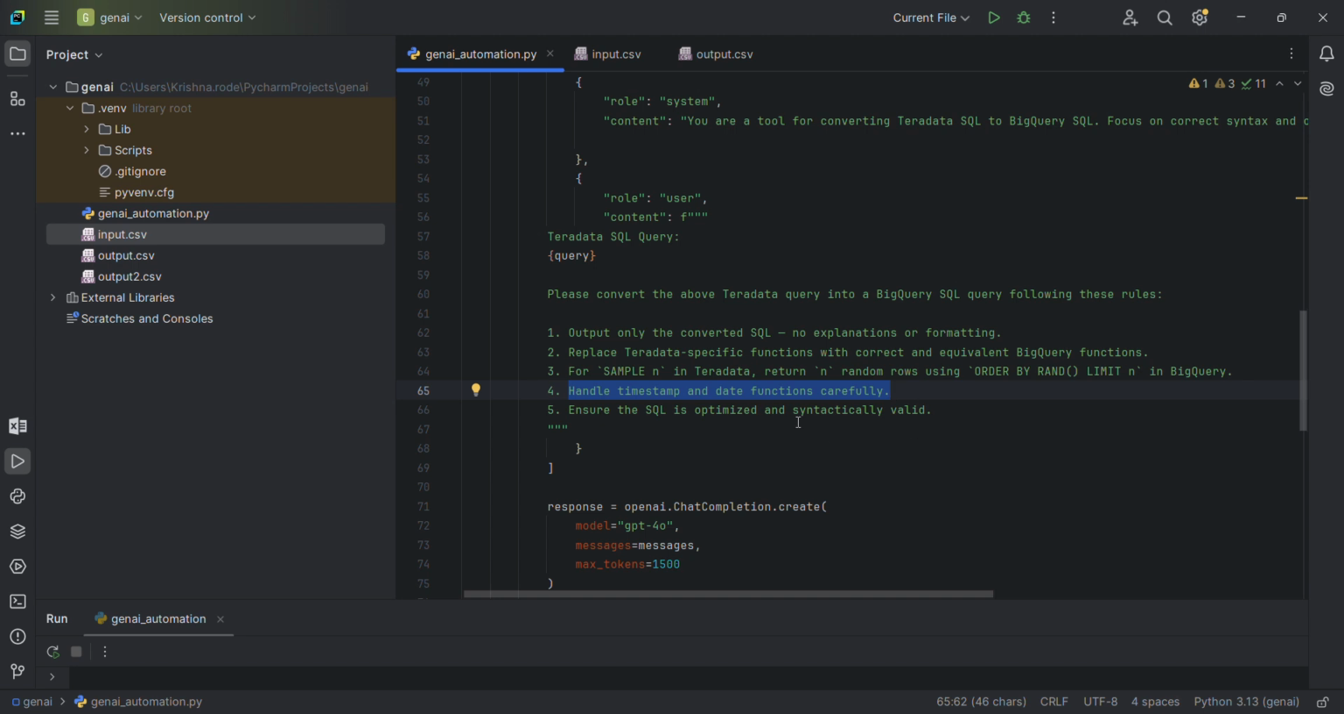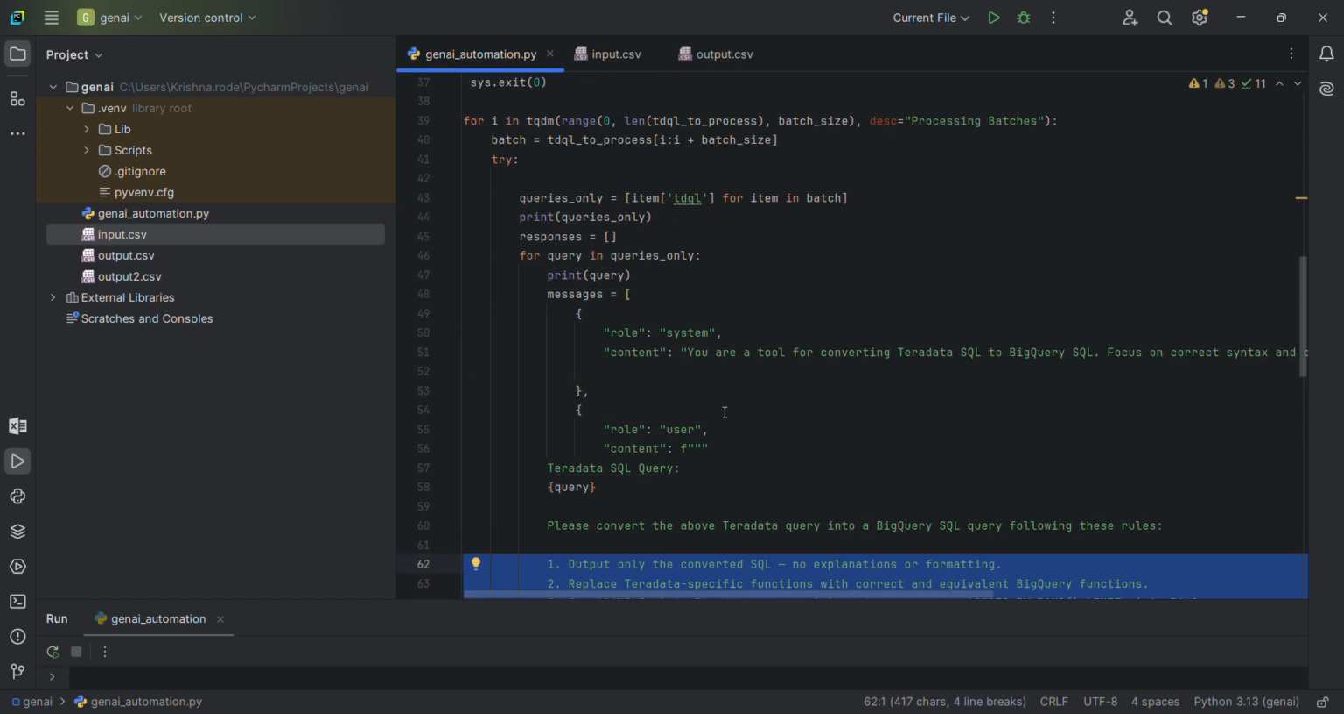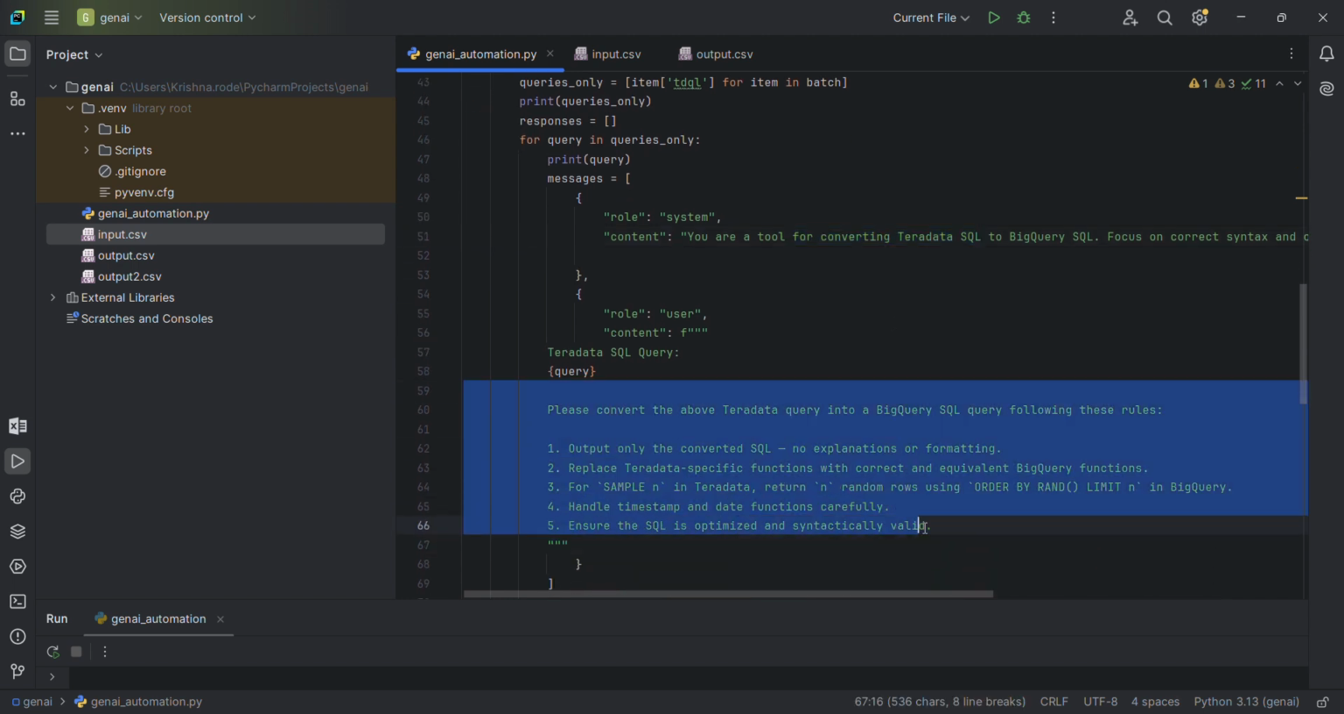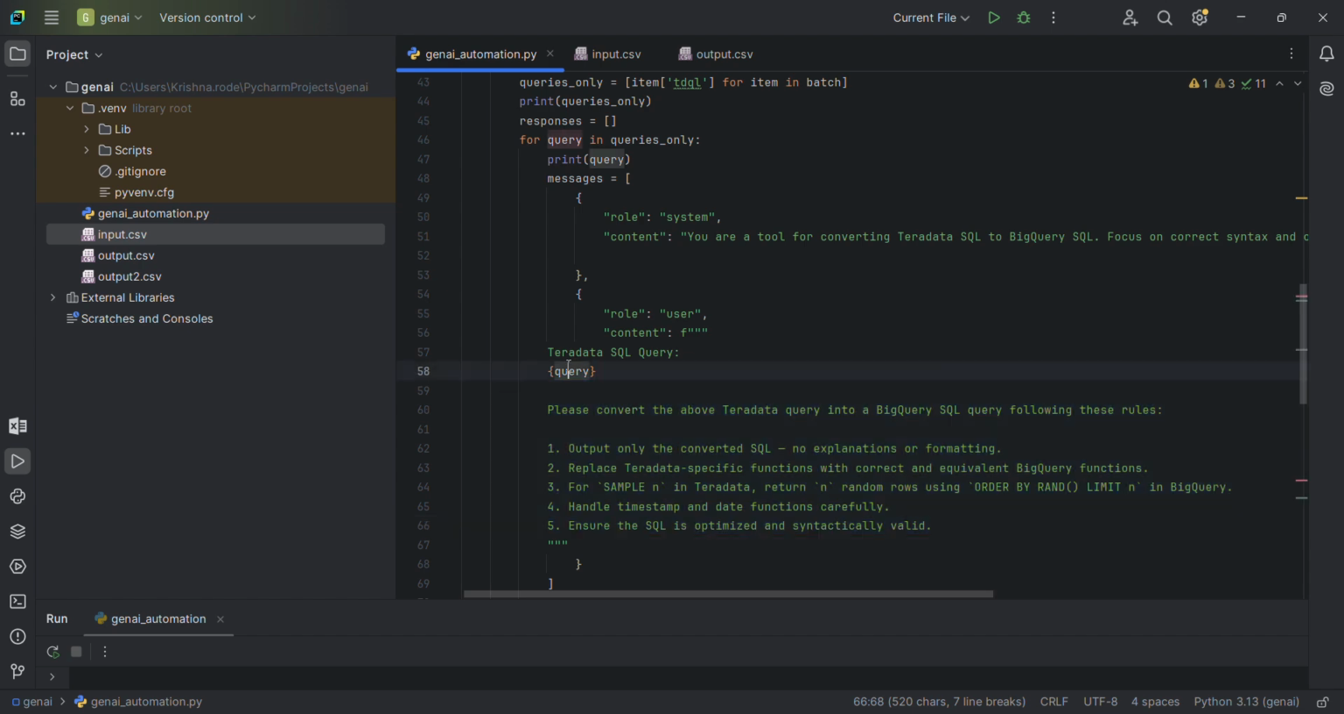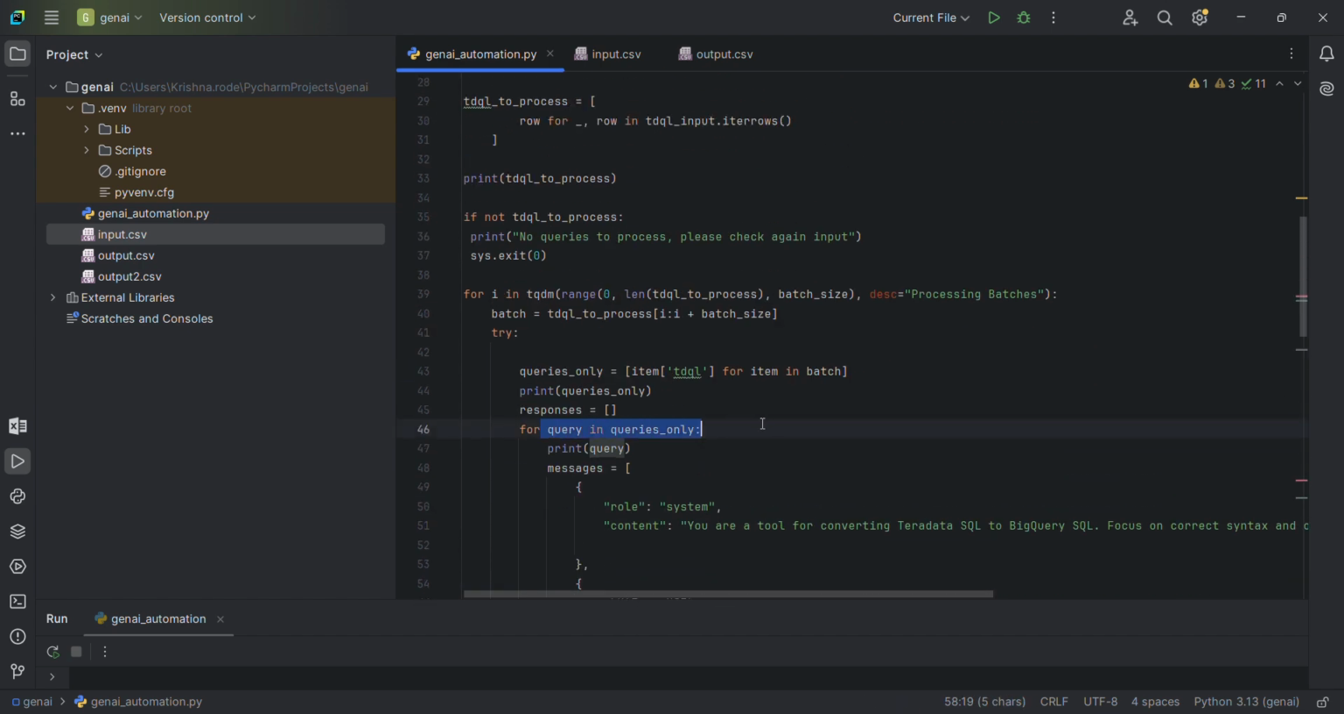Handle it carefully. Also, ensure the SQL is optimized and syntactically valid, because sometimes ChatGPT or the OpenAI framework hallucinates, and we don't want that. We want it to give a correct query at least, which can run. Because if you convert 10,000 queries, it costs you some dollars, and then you find the queries are incorrect. We don't want that, right? So these are the very clear instructions given to the ChatGPT OpenAI framework, and this is the system user, which will be born as a converter tool for Teradata to BigQuery SQL, and then it will one by one perform the operation on each specific query, traversed from the input.